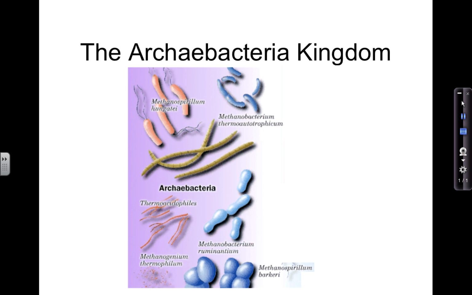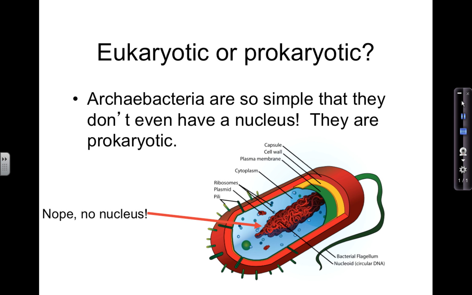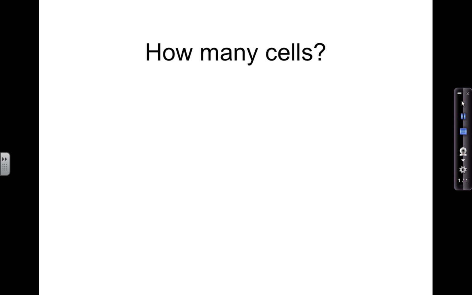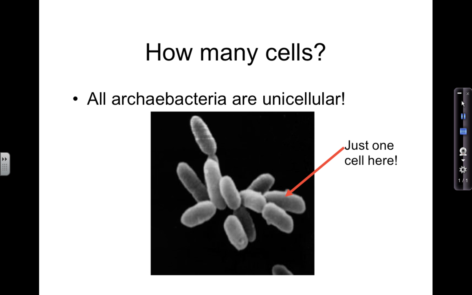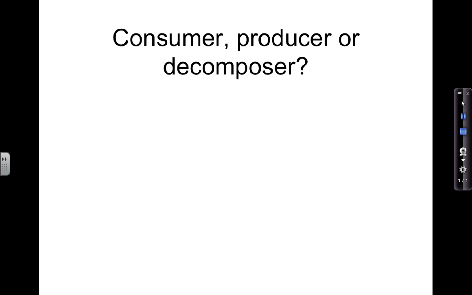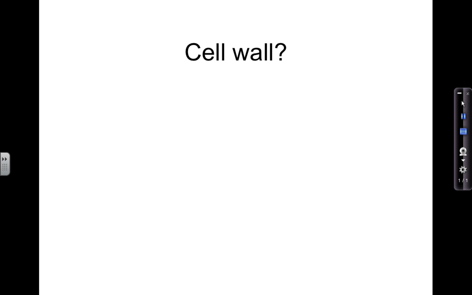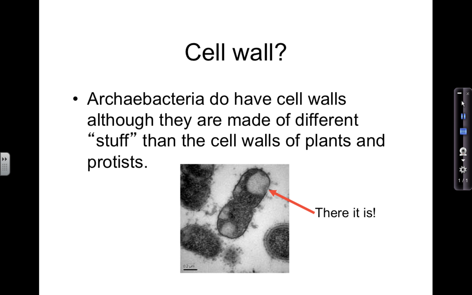All right, on to Archaebacteria. Eukaryotic or prokaryotic? Once again, all bacteria are prokaryotic. There's no nucleus there. And just like the other bacteria, they are all unicellular. Consumers, producers, decomposers? Same as Eubacteria. It's a mixture of all three. Do you think they have a cell wall? Yep, once again, they do have a cell wall, made of different stuff than plants and protists, but they do have one.